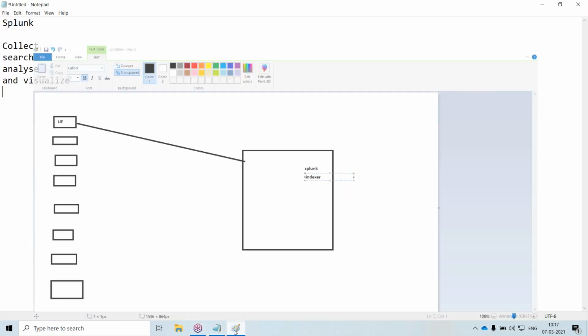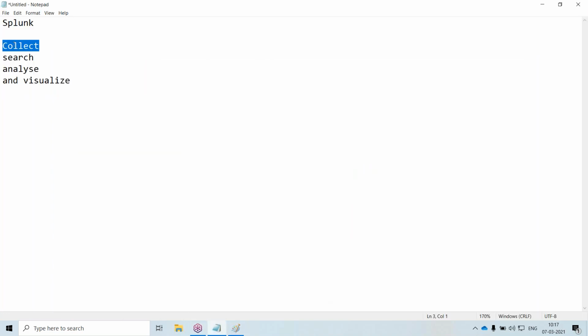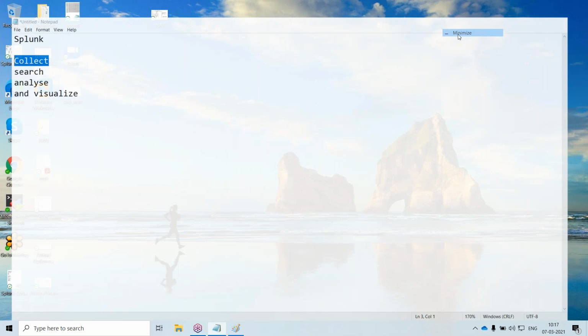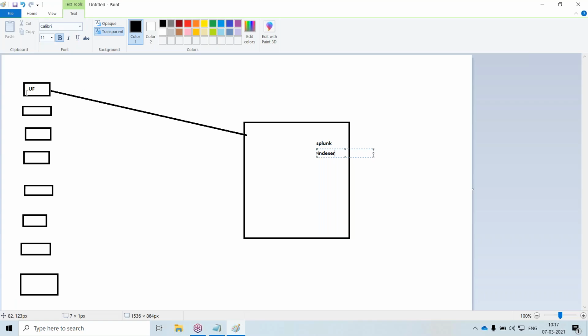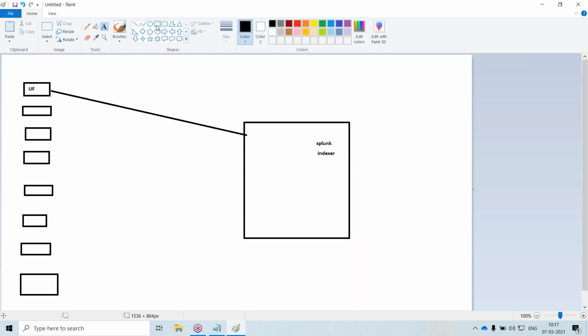So it will collect. First thing is collect. Okay, by installing the universal forwarder in your source machines, the Splunk admin will do that job. He will configure the universal forwarders in your source machines, and they will send the logs to your Splunk indexers. So the data will be stored in something like an index.